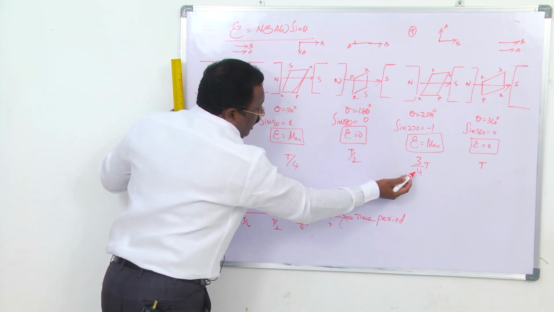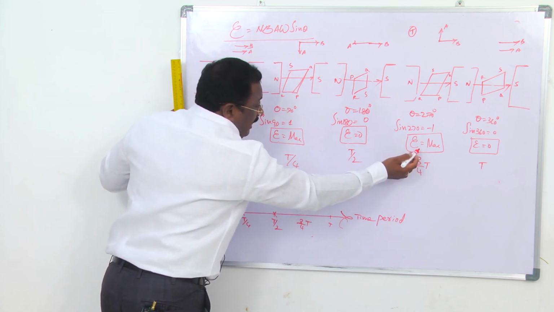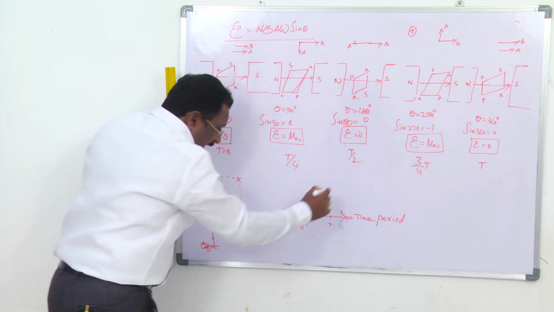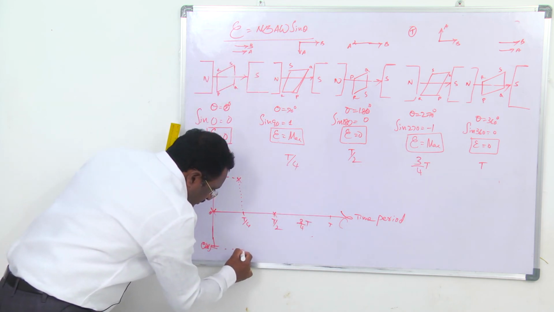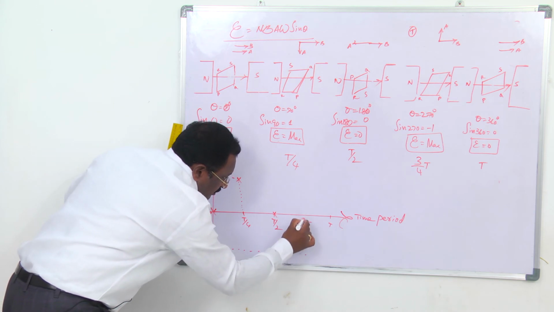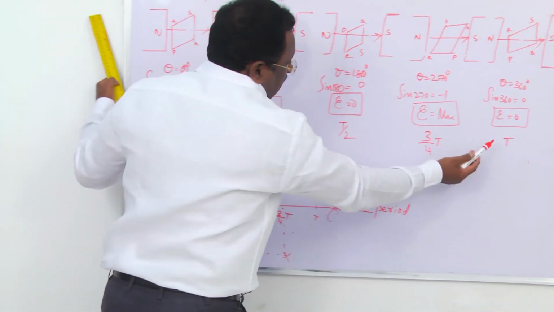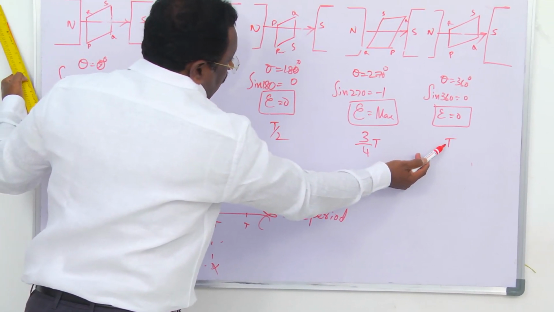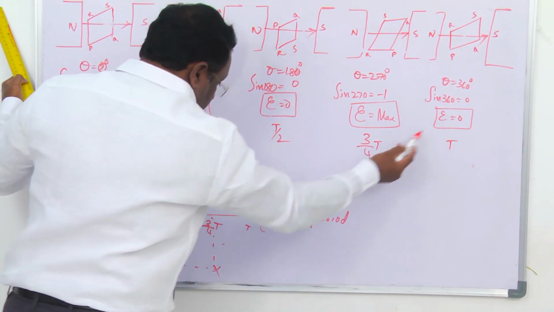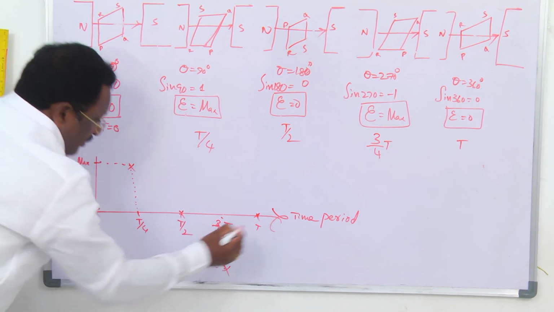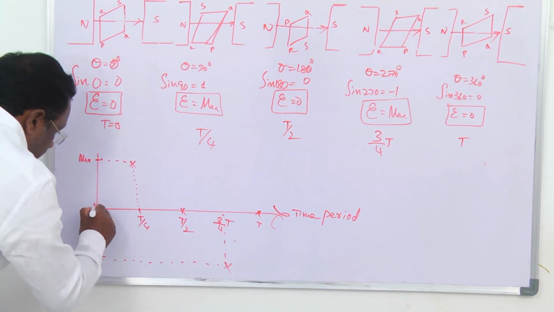After 3 by 4th of the time period, again the induced EMF is maximum, but in the opposite direction. After completion of the time period, one revolution, the EMF is 0.